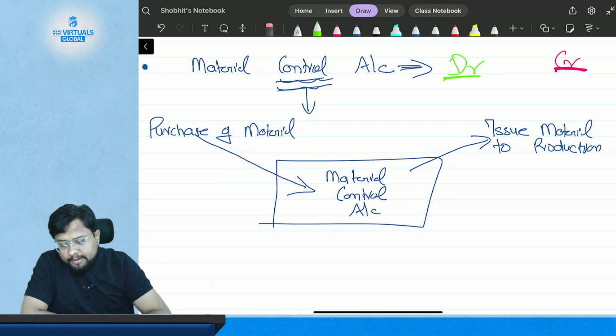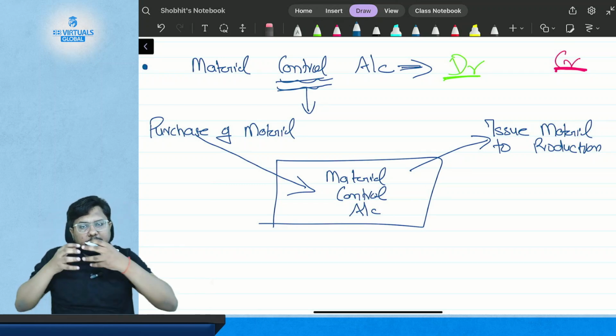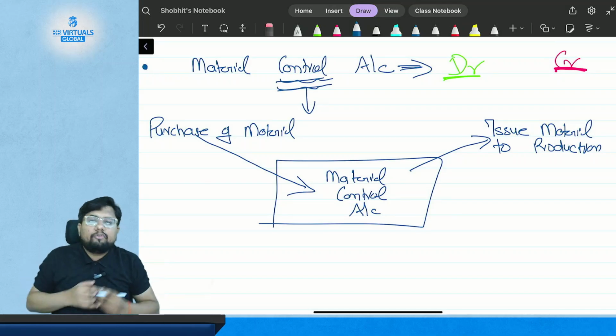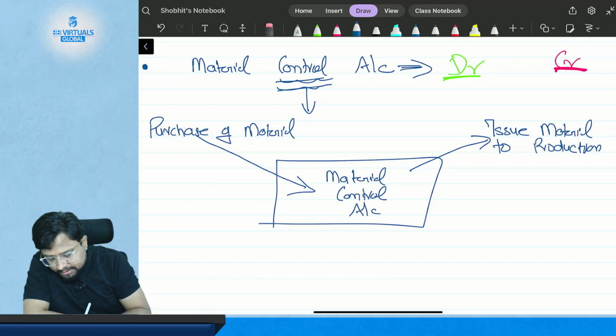Every time there is an inflow of material, when you receive the material, it will get debited. Whenever there is an outflow of material, it will get credited. So purchase of material is what? Inflow. So the material control account will get debited.